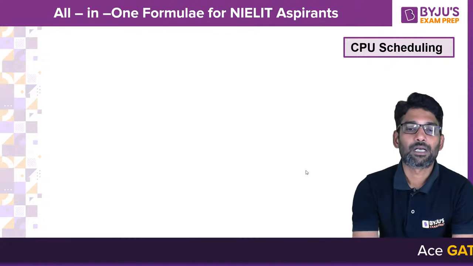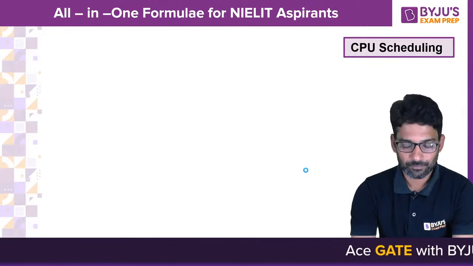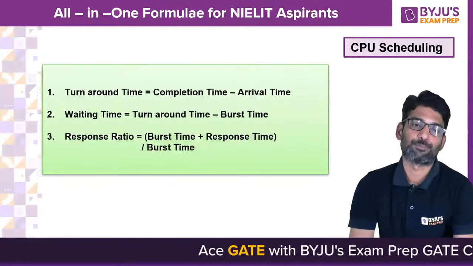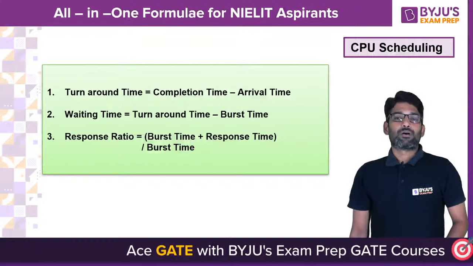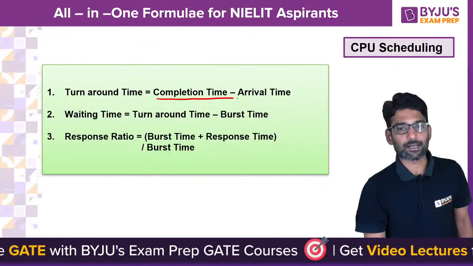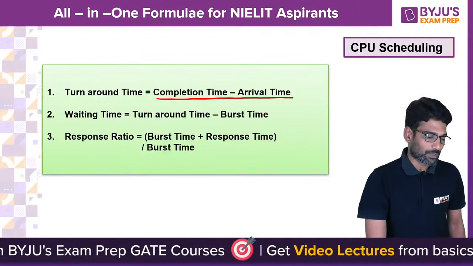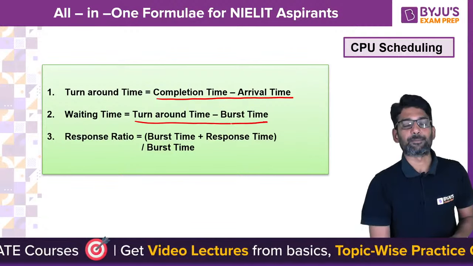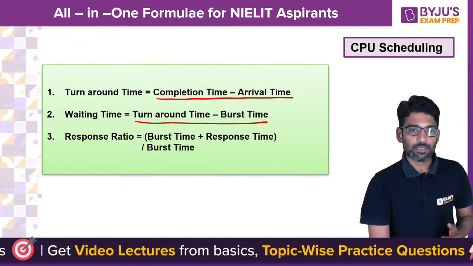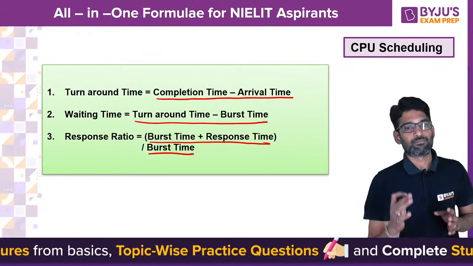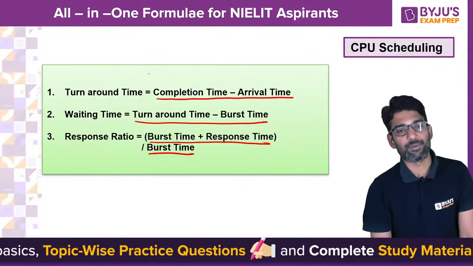One is turnaround time, waiting time, response ratio. How do you calculate turnaround time? Completion time minus arrival time. And how do you calculate waiting time? Turnaround time minus burst time. Response ratio, burst time plus response time whole divided by burst time. These three are very, very important in CPU scheduling.